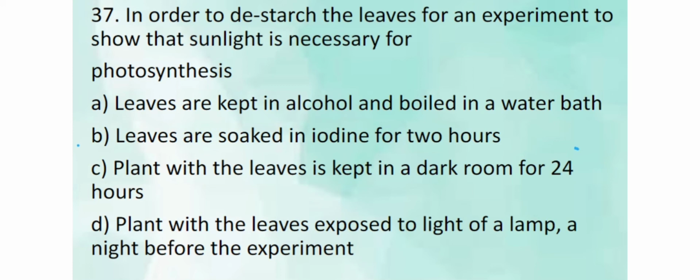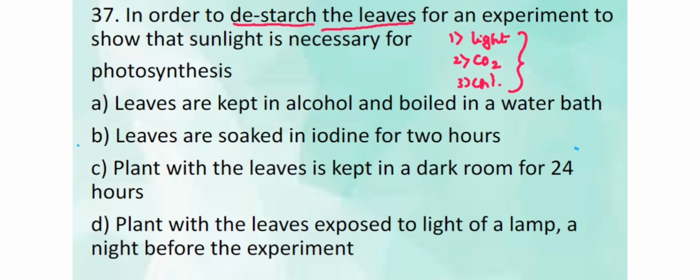In order to destarch the leaves for an experiment to show that sunlight is necessary for photosynthesis. So here, destarching the leaves is the first step of any photosynthetic experiment. We are studying 3 experiments. One, to prove that light is necessary for photosynthesis. Second, carbon dioxide is necessary for photosynthesis. Third, chlorophyll is necessary for photosynthesis. In all these 3 experiments, this step is common. That is, destarching the leaf in the beginning and starch test at the end are common for all these experiments